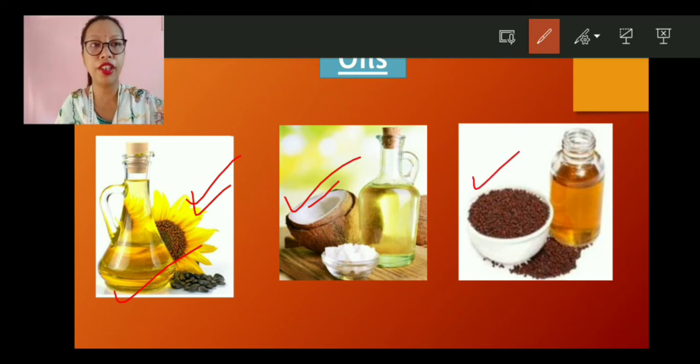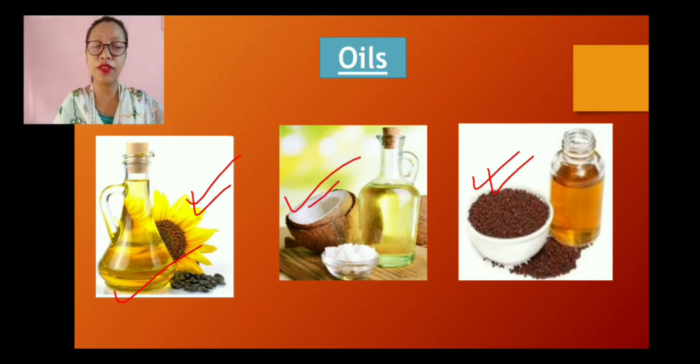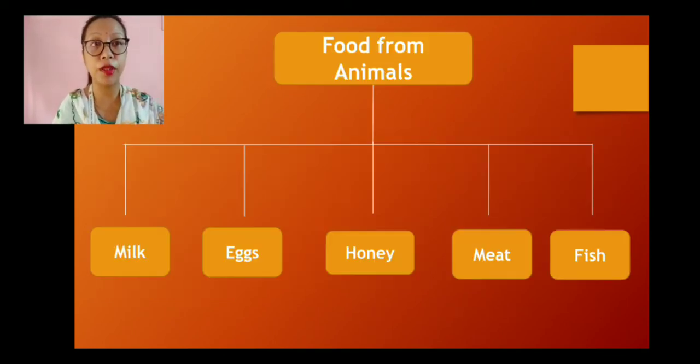Then we have the third one, the mustard seeds. And this is the mustard oil. Mustard oil comes from the mustard seed, and this seed comes from the mustard plant, right? So even the oils come from the plants, like olive oil as well. So all these oils come from plants. So we have got so many categories of food which come from plants: cereals, pulses, fruits, vegetables, dry fruits and oils. Clear?